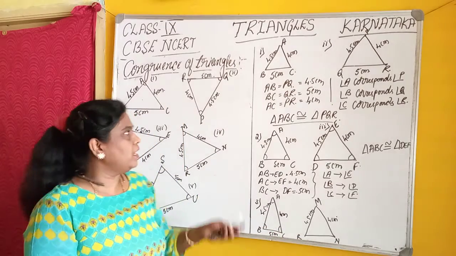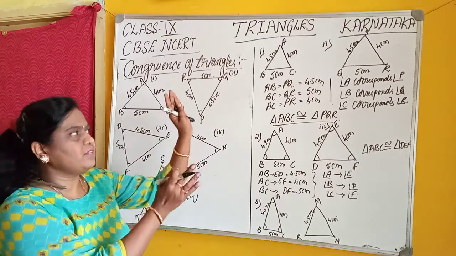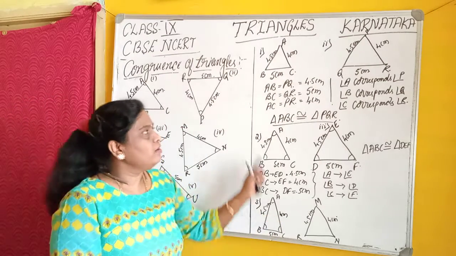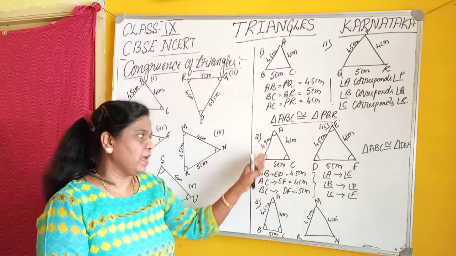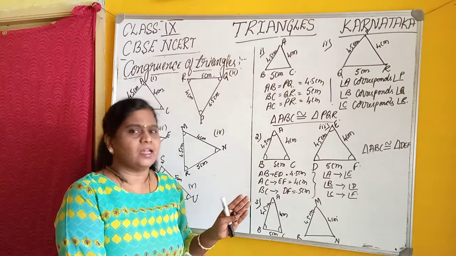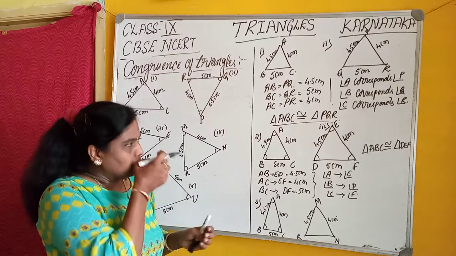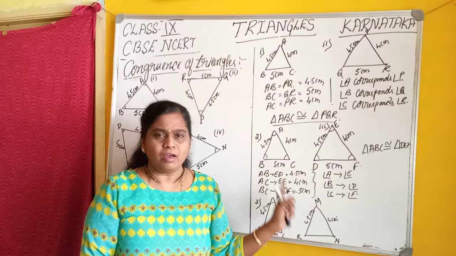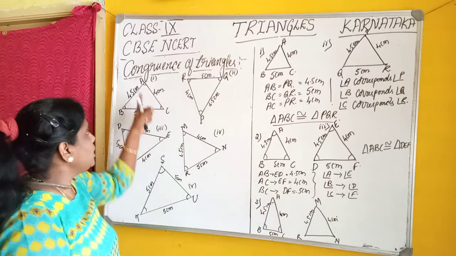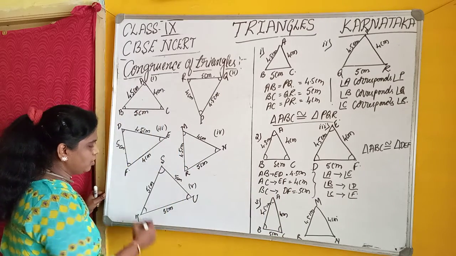How can we say that even if the position of the triangles is changed, those are congruent? Even if they have corresponding sides and corresponding angles equal, then we say that those are congruent. But in the case of the fifth, what did you observe?